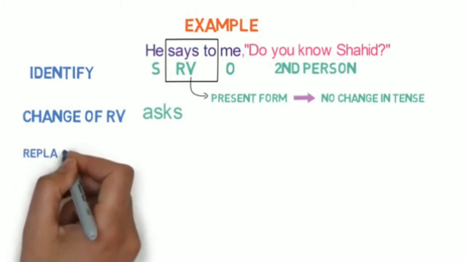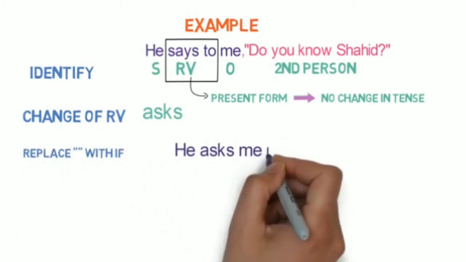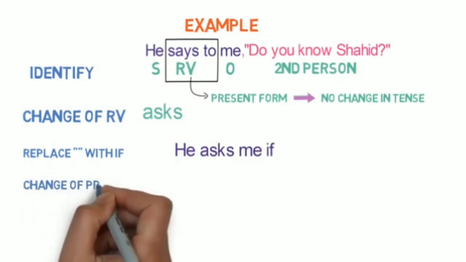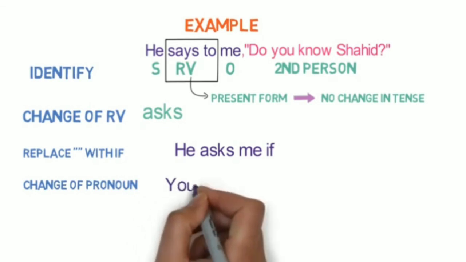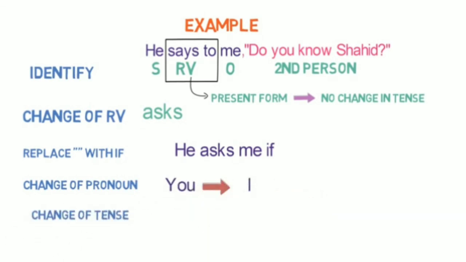The next step is to replace inverted comma with if, as it is a yes-no type of question. Step 4 is the change of pronoun. Here you will be converted to I. Step 5 is the change of tense. But here the reporting verb is in present tense, so there won't be any change of tense.